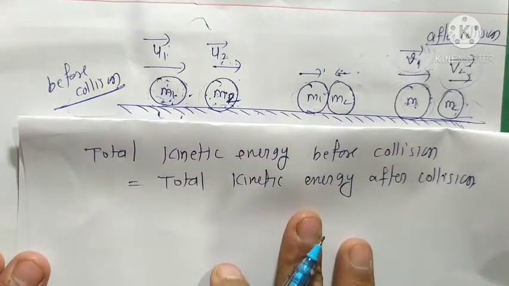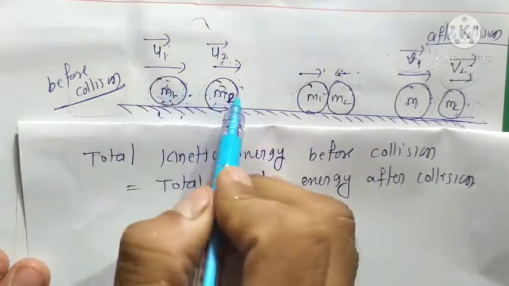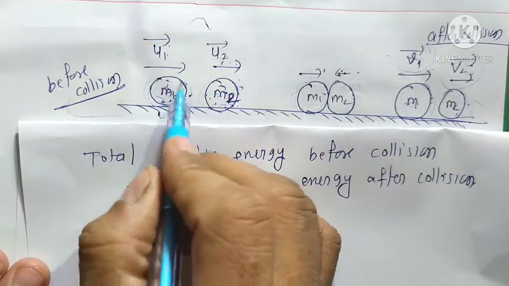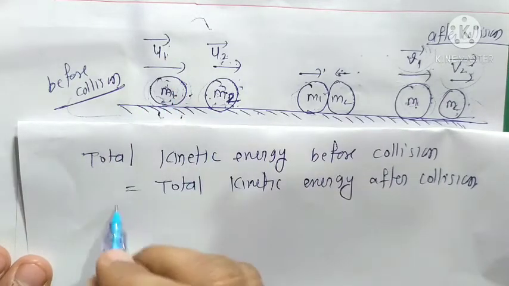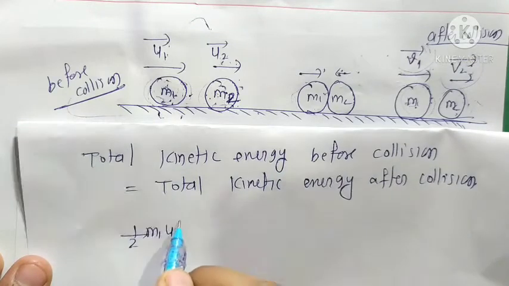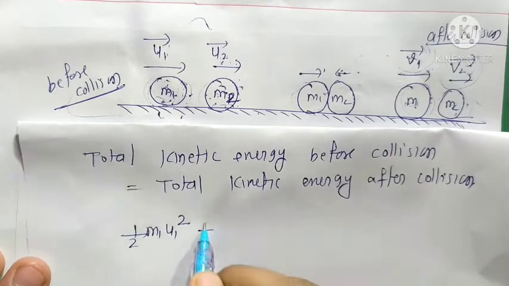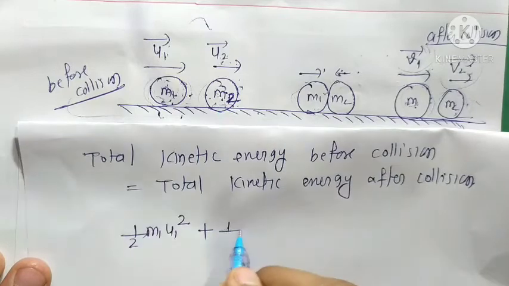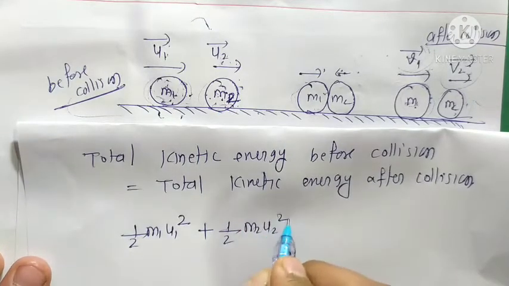Okay, so in this figure you see the total kinetic energy before collision. The first body, having mass m1 and moving with velocity u1, has kinetic energy half m1 u1 square; we take only the magnitude value. The second body has kinetic energy half m2 u2 square.